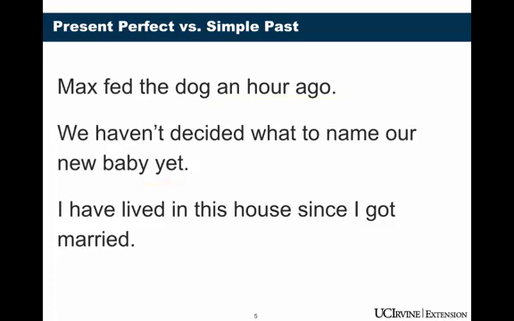But we also know this should be present perfect because this is something at a non-specific time in the past that may still continue to now. In the third sentence, we use present perfect because we have the keyword since. This is an action that happened in the past but continues to now.